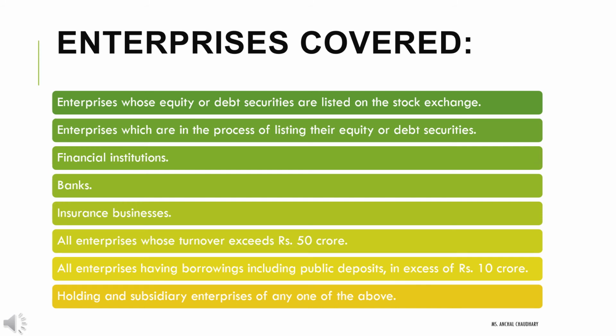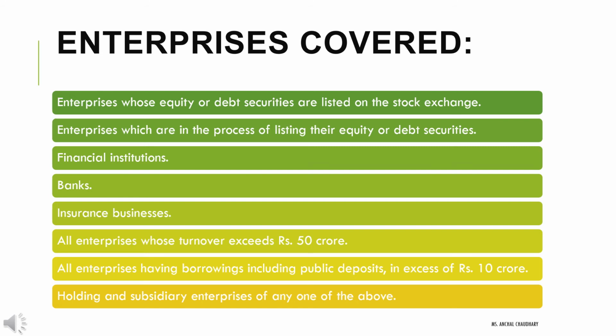Why is segmentation required? Students, segmentation is required when you are producing different types of products and your organization works in a large geographical area, when you have different branches and different products. Then segmentation is required. So let us understand what enterprises are covered under this.